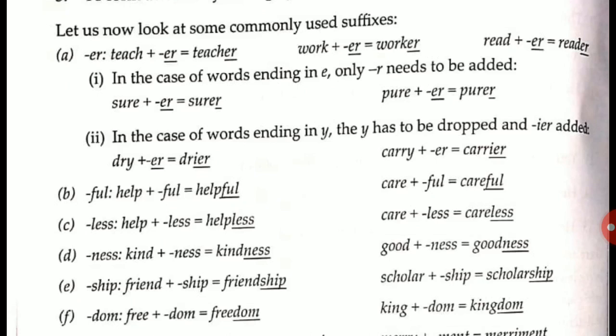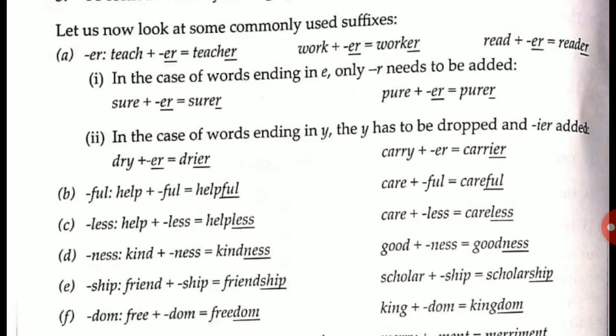Let us now look at some commonly used suffixes, okay. Like er: teach plus er equals teacher, work plus er equals worker, read plus er equals reader. You have seen the examples of er. In the case of words ending in e, only r needs to be added. When the word ends with e, we only need to add r to that word. That is sure, surer; pure, purer.